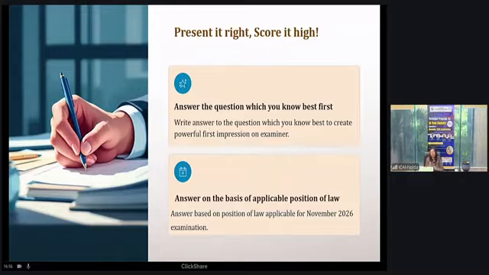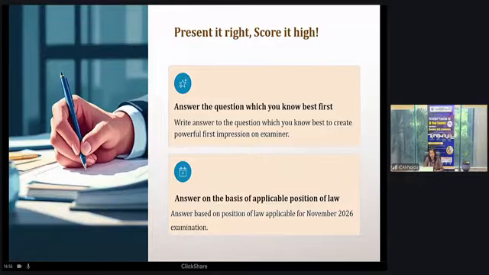Now that 15 minutes is for both the parts. Earlier, those 15 minutes were given only for reading the descriptive question paper, and the MCQ question paper was given exactly on your time, 2 p.m. But now, at 1:45, when you get the question paper, you get both the parts. You get the MCQ part also, you get the descriptive part also. So that 15 minutes is for both the sections.